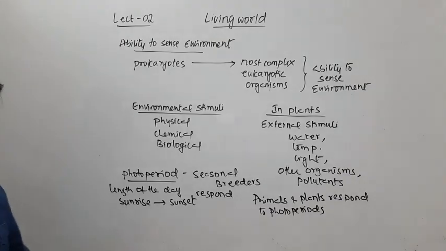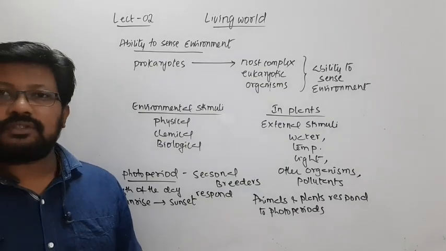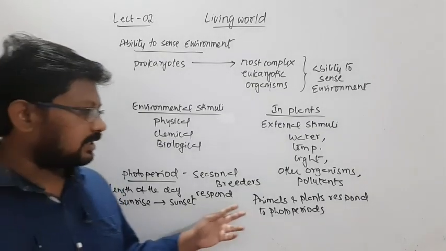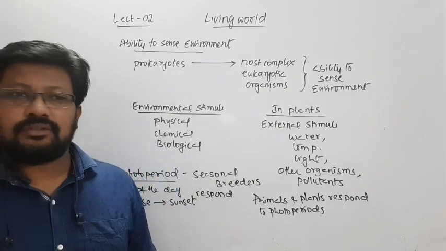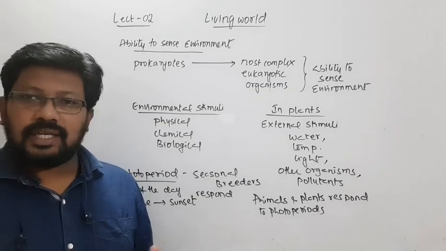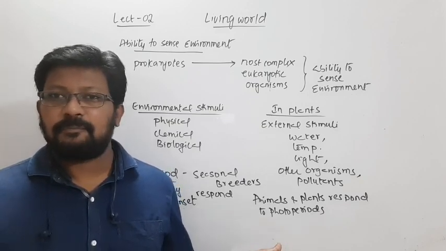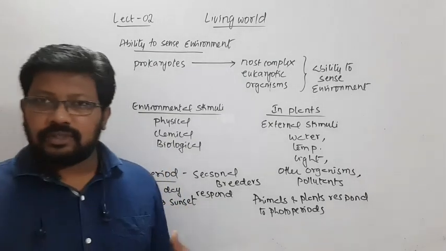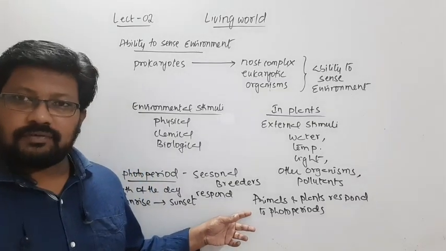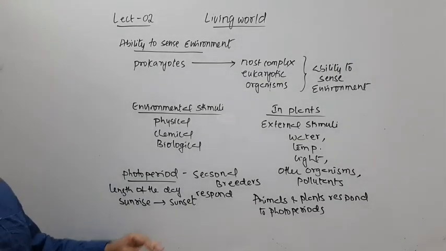Already we have understood that there are certain kinds of plants which produce flowers only in a particular period of time, and certain animals which lay eggs or produce young ones only in a particular period. Some are adapted for long days, some for short days, and some don't have any effect of the day length, so they are day neutral. Depending on that, we have seen the different types of seasonal breeders. So this is the photoperiod to which animals and plants give response.